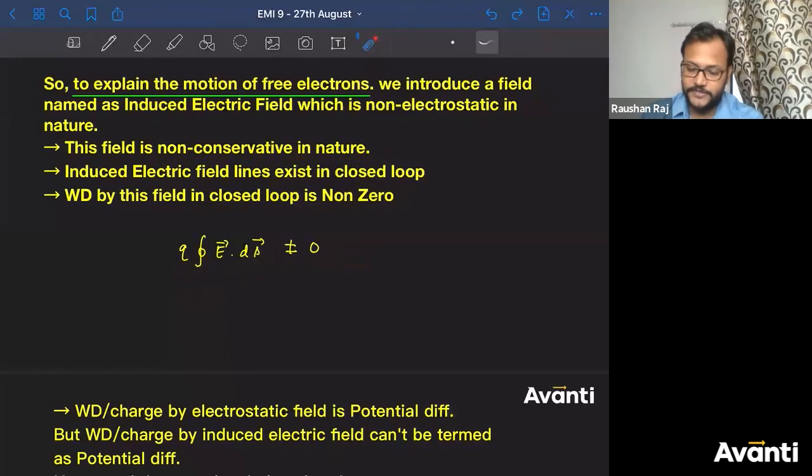This is one of the important aspects of identifying whether force is conservative or not, right? So this field is what? Non-conservative in nature. Induced electric field lines exist in closed loop. Work done by this field in closed loop is non-zero. This implies this part. All right.